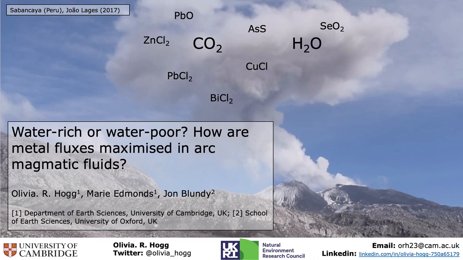Now, to generate metal-rich MVPs requires metal partitioning and volatile exsolution, and since both the plume and MVP are rich in metals that partition as chloride complexes, magmatic chlorine is expected to be important in MVP metal enrichment, but also magmatic water, which actually facilitates the exsolution of the MVP reservoir itself. And so the outstanding questions remaining are then, to what extent does water and chlorine content mediate the maximum metal concentrations and fluxes of MVPs?